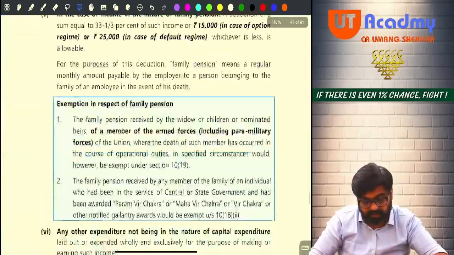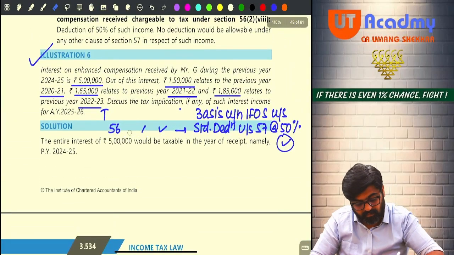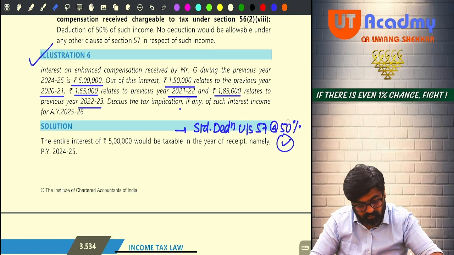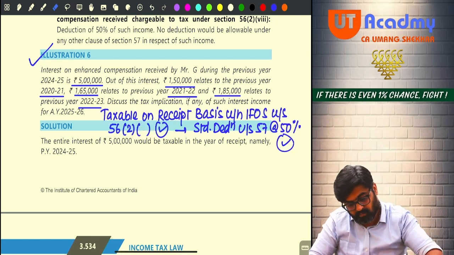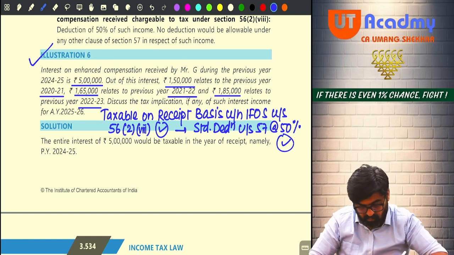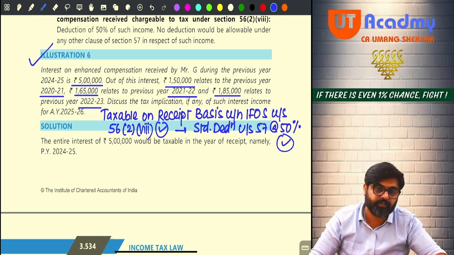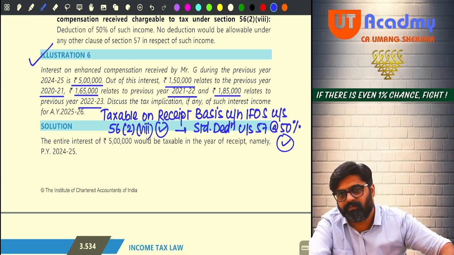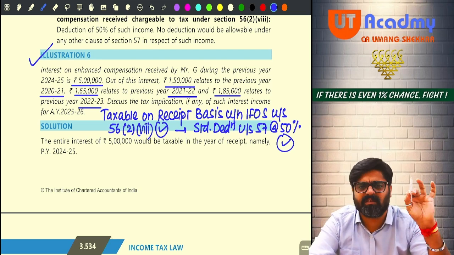Sixth, illustration number 6. They are telling you to determine the tax treatment, discuss the tax treatment only.